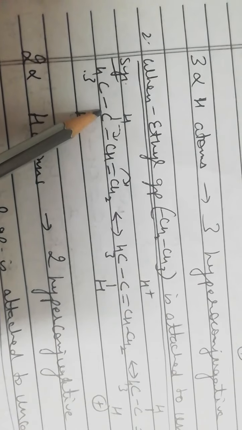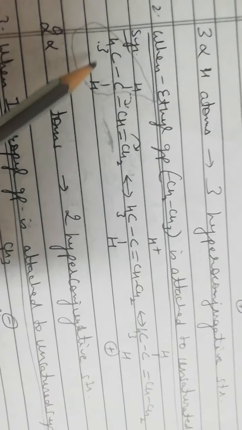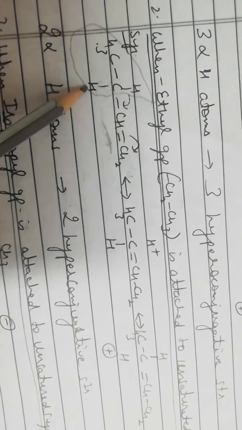Now this is the case of methyl group. Let us consider the ethyl group, that is CH2 CH3. Now when ethyl group, this is CH3 CH2, this is our ethyl group, is attached to an unsaturated system, how can we draw the hyperconjugative structure? Now this ethyl group, this is the alpha carbon atom, and here we can see that it has 2 alpha hydrogen atoms. So if we want to draw the hyperconjugative structures, these are the hyperconjugative structures.